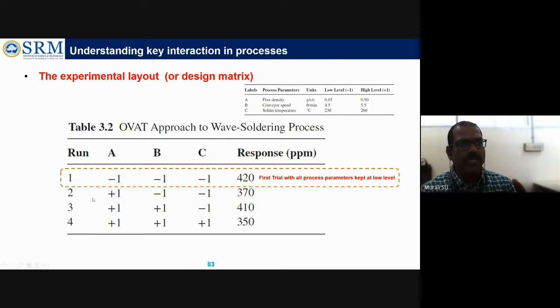So now they changed the next level for the first factor. The first factor is flux density. They changed it to 0.9, the +1 level. The rest of the factors, B and C, were kept constant without changing.